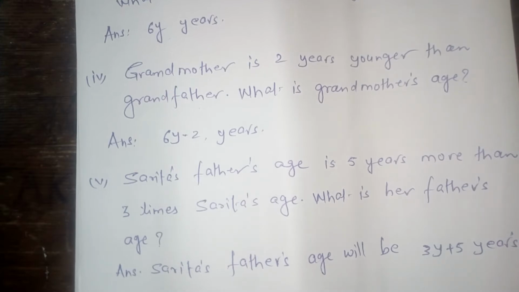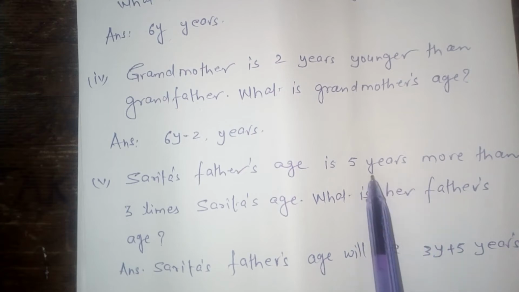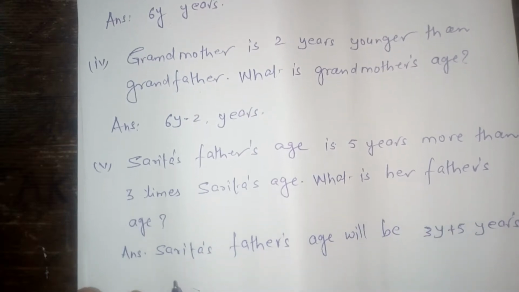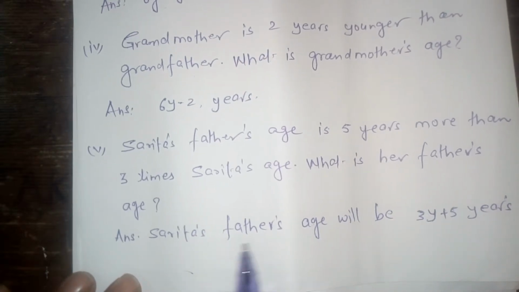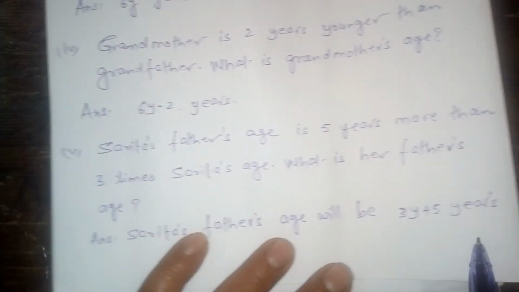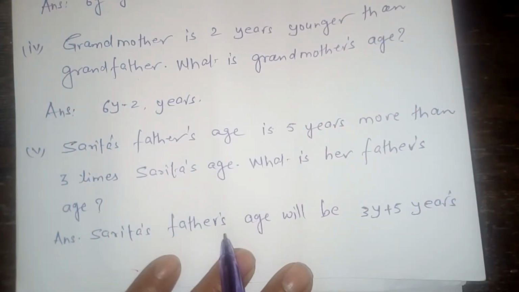In this question, as you know very well, Sarita's present age is y years and Sarita's father's age is 5 years more than 3 times Sarita's age. My dear student, Sarita's father's age will be 3y plus 5 years. Okay.